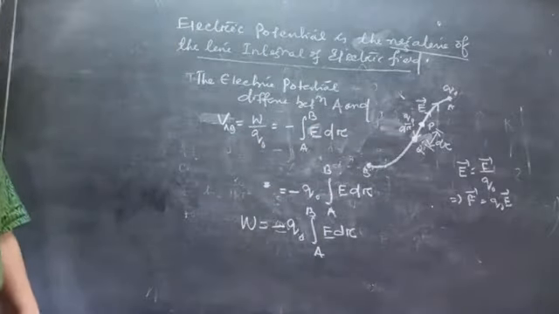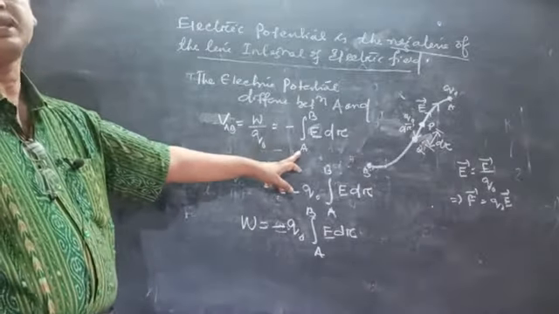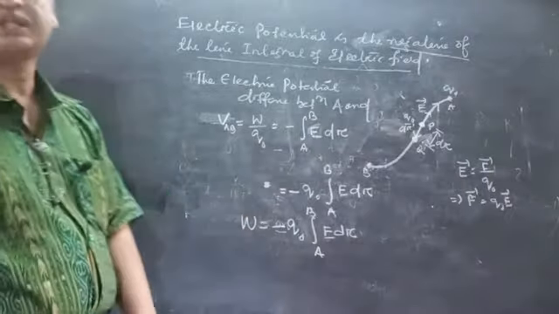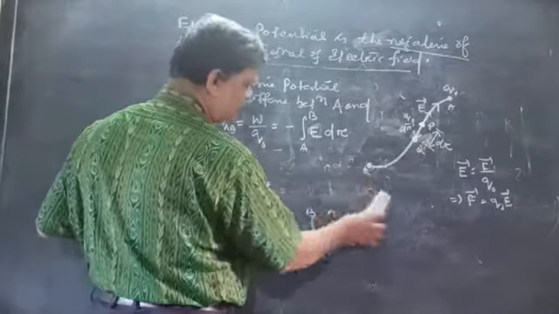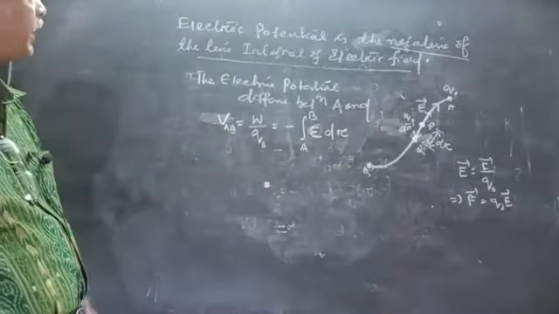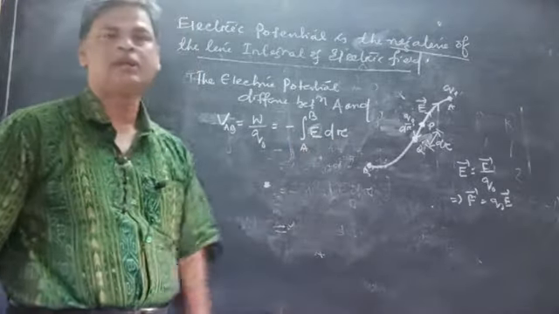Suppose A is at infinity and B is at some point at a distance R from the source charge. The potential difference between two points in an electric field is the negative of the line integration from one point to another point.